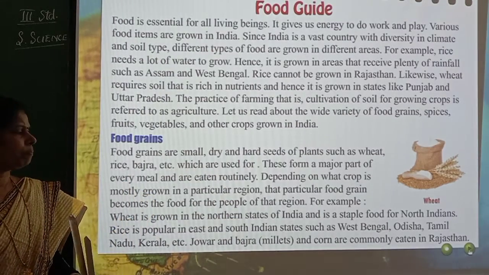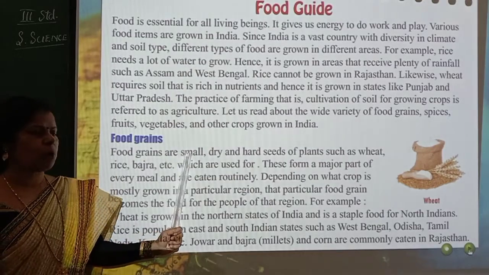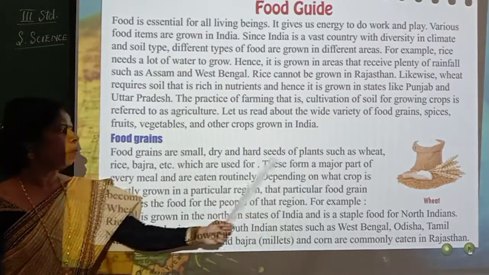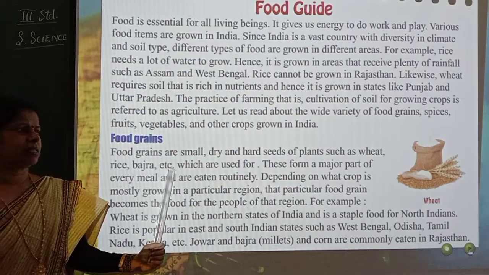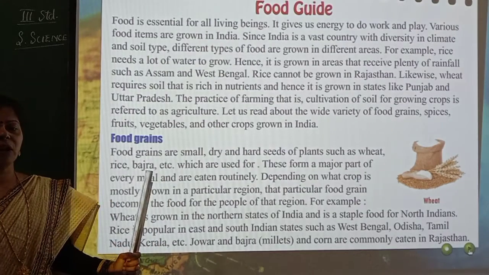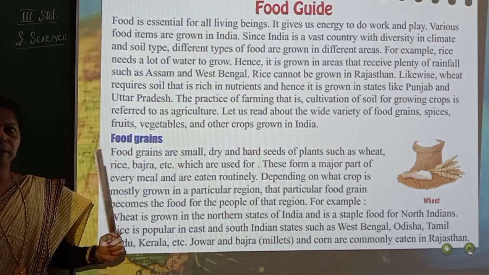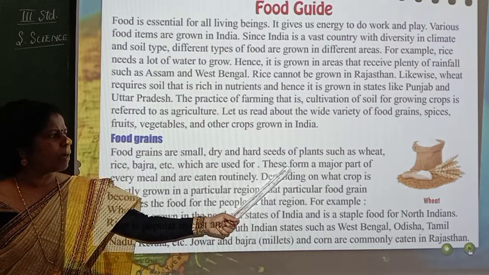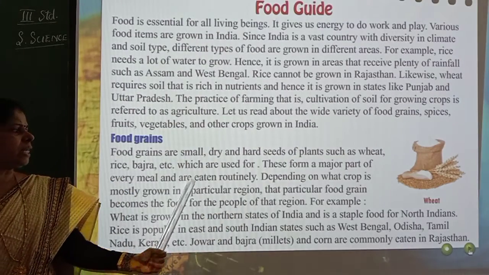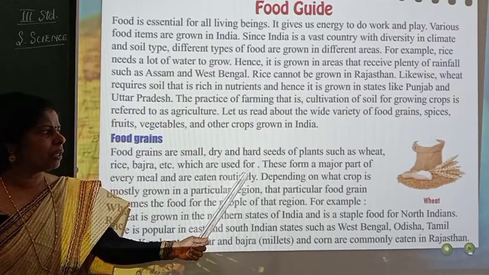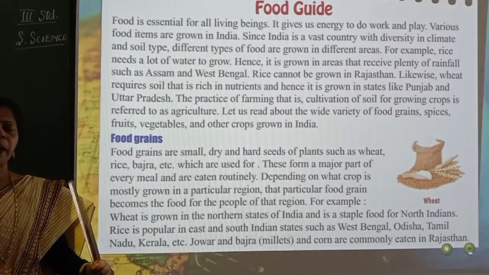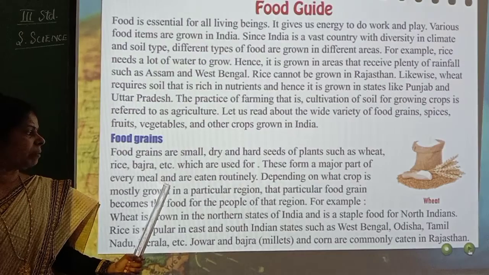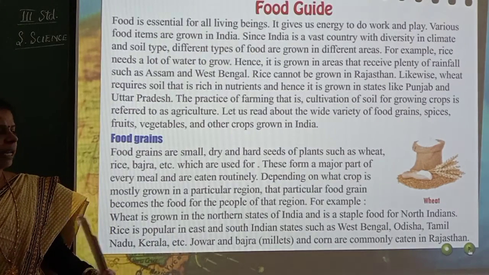First one is food grains. What are food grains? Food grains are small, dry and hard seeds of plants such as wheat, rice, bajra, etc. Jowar, maize, all that comes in. These form a major part of every meal and are eaten routinely. So they form a major part of every meal. Our main food is either ragi or rice, isn't it? So that is the meaning here. The major food we eat depends upon the food grains.